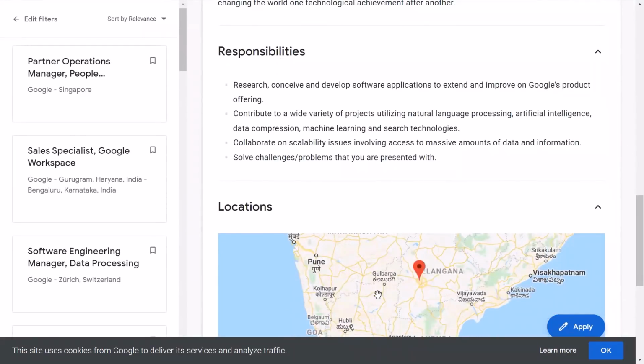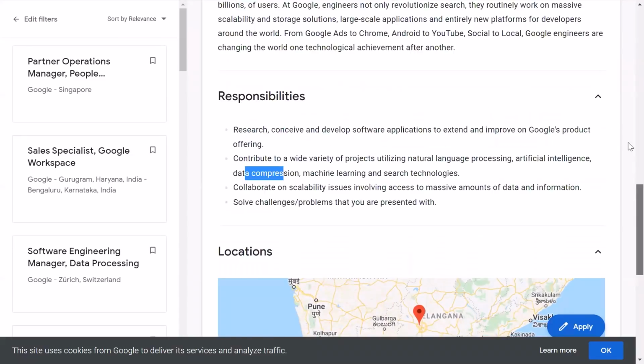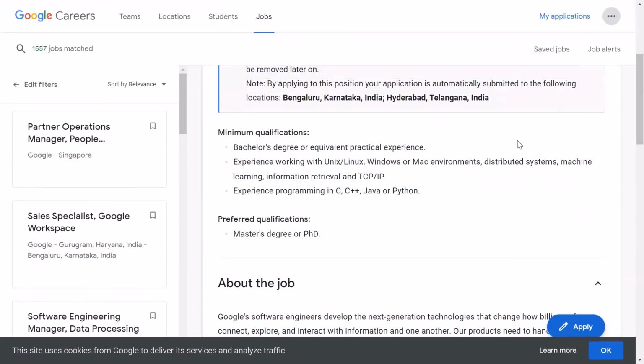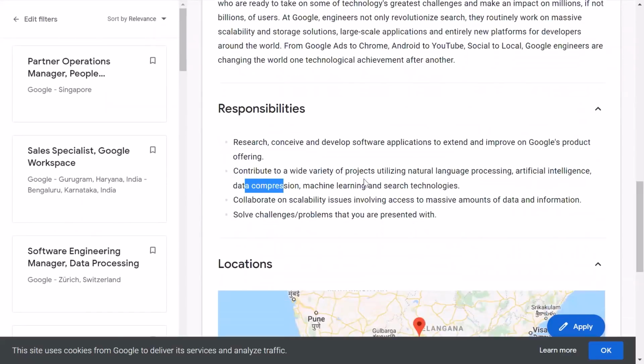Then responsibilities, that is, what your responsibilities would be if you're hired. So: research, conceive and develop software applications to extend and improve on Google's product offering. Then contribute to a wide variety of projects utilizing NLP, that's natural language processing, artificial intelligence. You can see I was just talking about it. Here you can see artificial intelligence, data compression also, data analytics, information retrieval, data compression, machine learning, ML, they straight away mentioned it, and some search technology. So you have to search about this.